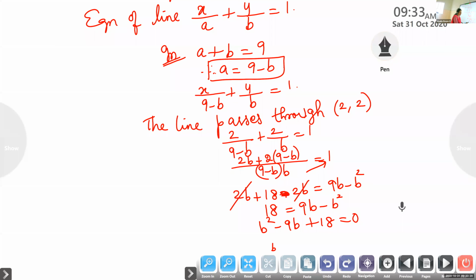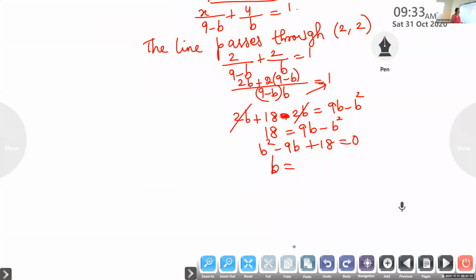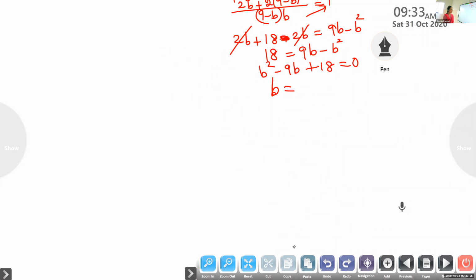Now solving this, find out the values of b. What are the values of b you will get? Six or three. Very good. It is 6 or 3. Children, are you able to follow this? Krishna Chandran, is it okay? Krishna Chandran, are you getting this one? Yes. Any doubt? Up to this, is it okay, children?